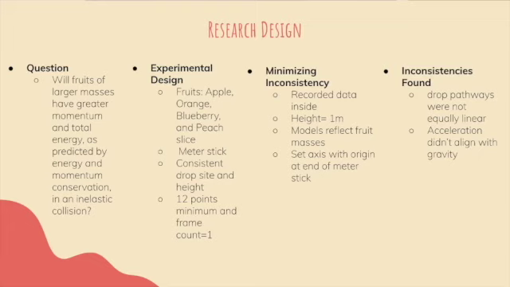To minimize inconsistency, we're recording data inside so there's no wind problem. We're dropping from a height of 1 meter for each fruit, and the models reflect fruit masses and set the axis with origin at the end of the meter stick. Some inconsistencies we found are that drop pathways were not equally linear and acceleration didn't align with gravity.